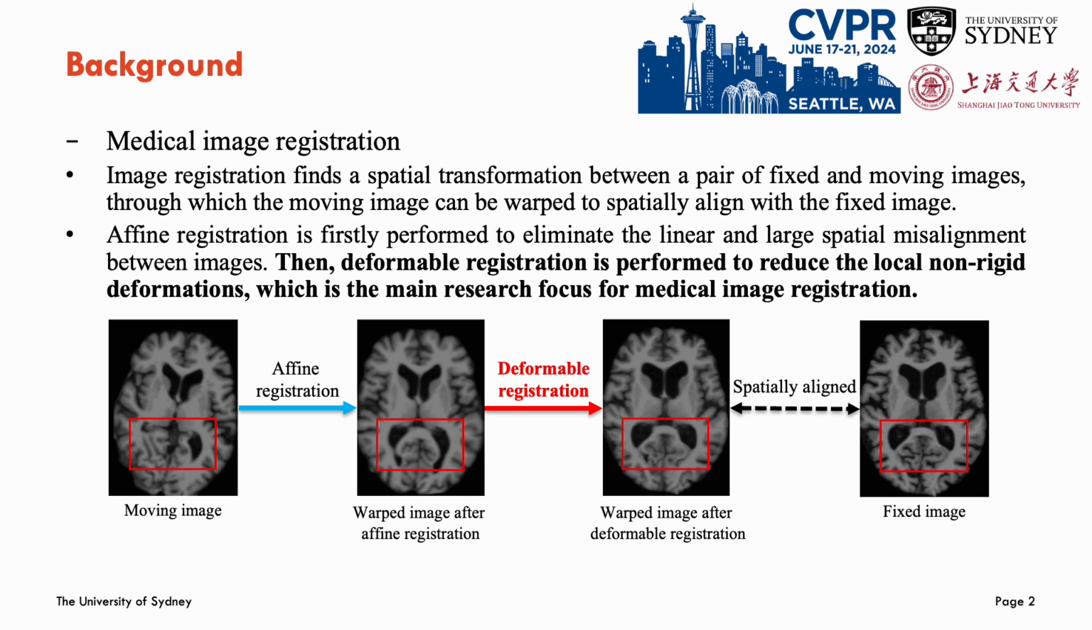The image below provides examples of two brain MRI images to be registered. It can be seen that after affine registration and deformable registration, the moving image becomes spatially aligned with the fixed image, both locally and globally.